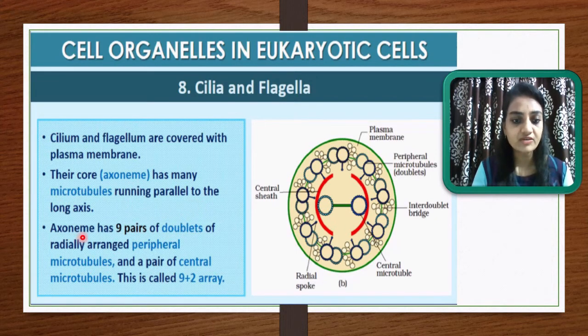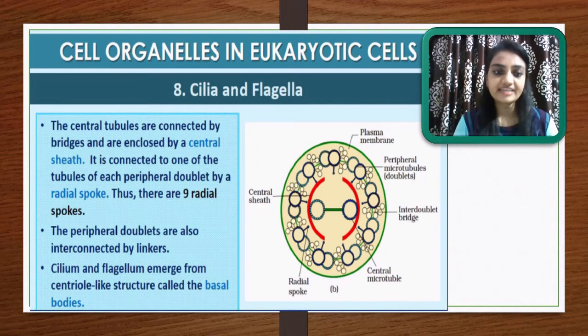And the axoneme has 9 doublets. Here you can see in the periphery the total number of doublets is 9. So the axoneme has 9 doublets of radially arranged peripheral microtubules, and a pair of central microtubules. Here you can see this is the central microtubule pair. So in the center there is 1 pair and in the periphery there are 9 doublets, and this whole structure is called the 9+2 array or 9+2 arrangement.